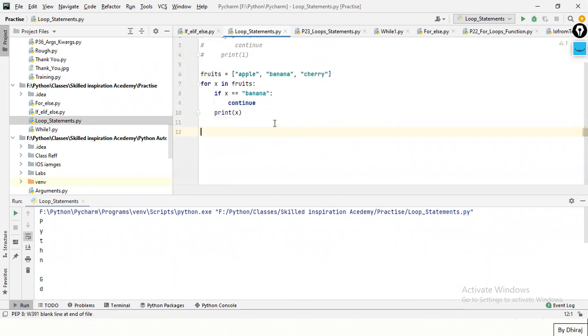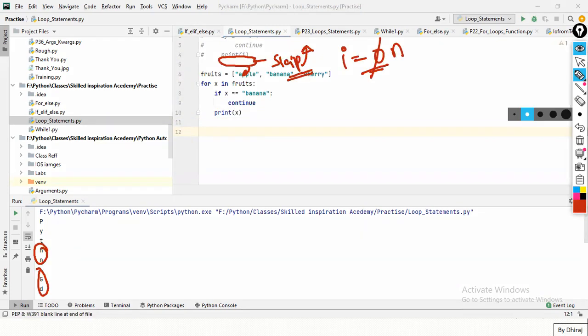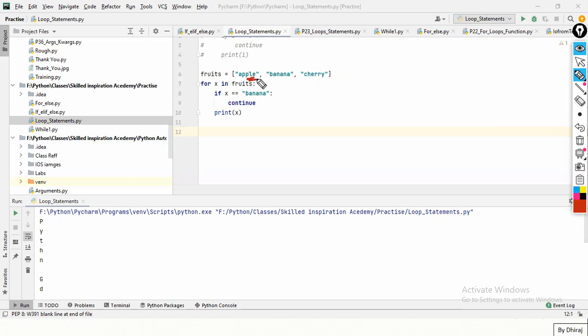Now same. What is in my list? I have a list: apple, banana, cherry. X in fruit. So the first time X is apple. Now it will go here. X equal to banana? Is the condition false or true? It is false. So it will go outside. It will not go inside. It will print this, apple.